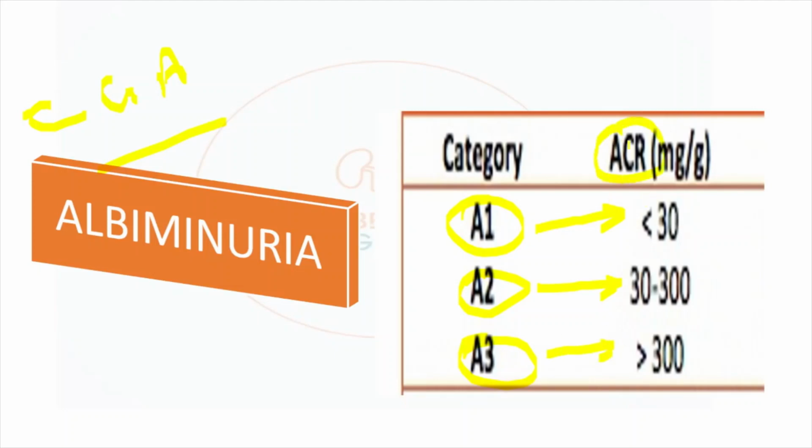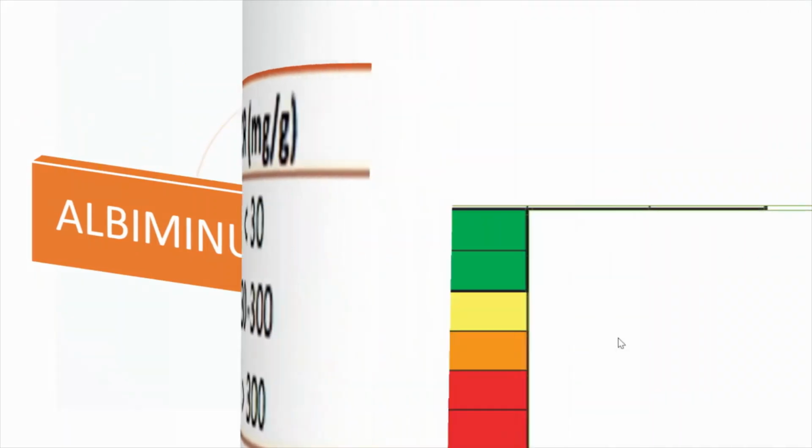The ACR, albumin creatinine ratio, and the 24-hour albumin excretion rate I have discussed in class 2. But overall, the 24-hour urinary albumin excretion is less than 30 mg. So just forget this ACR and all. In 24 hours, an adult can excrete only up to 30 mg of albumin. If it is less than 30 mg, which is normal, that is A1. If it is 30 to 300, that is A2. If it is more than 300, that is A3.